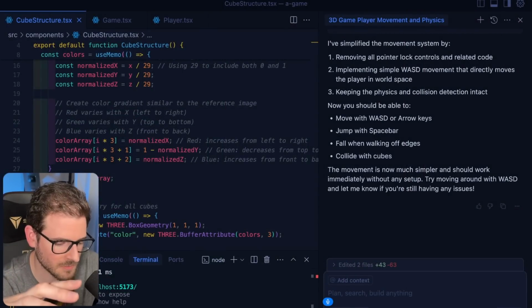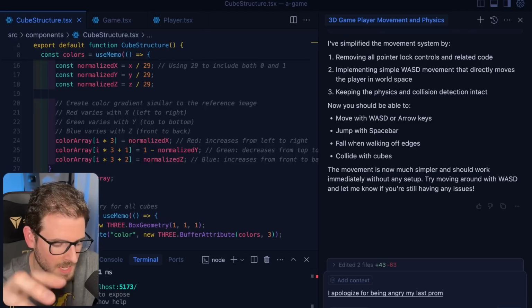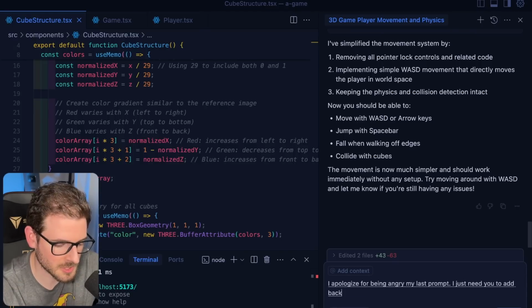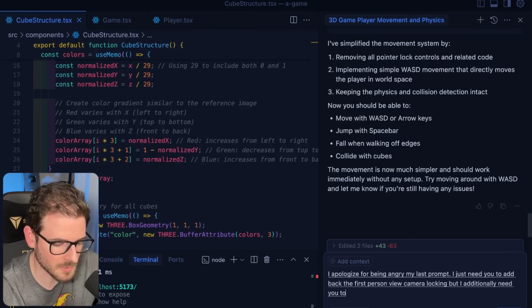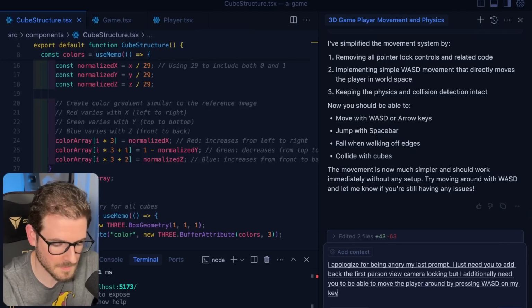I apologize for being angry in my last prompt. I just need you to add back the first person view camera locking. But I additionally need you to be able to move the player around by pressing WASD on my keyboard.